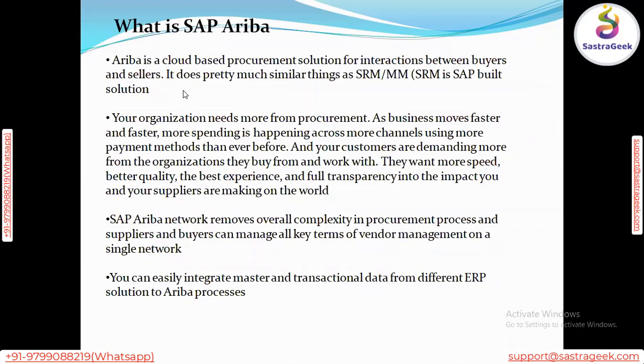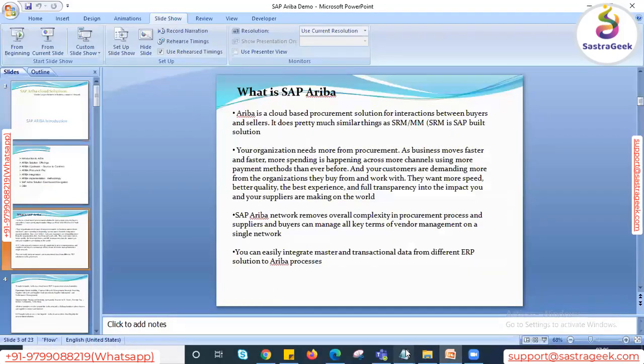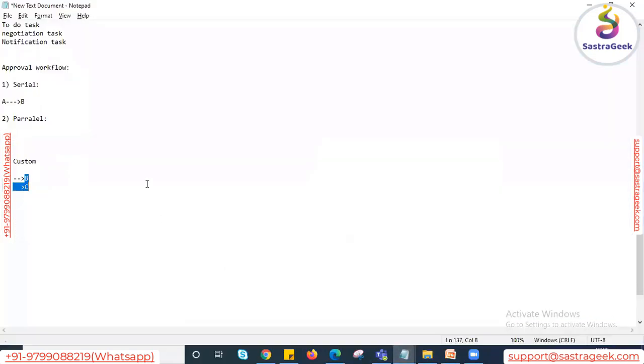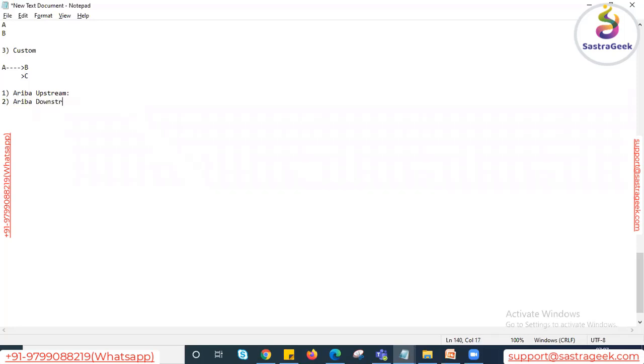So without spending time on this PPT, let me open a notepad. There are two parts in SAP Ariba. One part is called Ariba upstream, and the second part is called Ariba downstream.